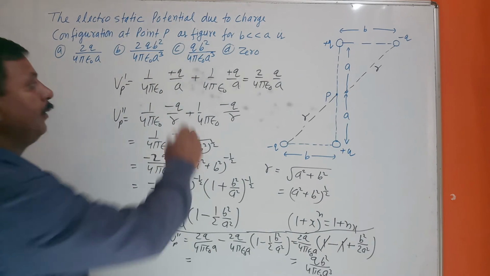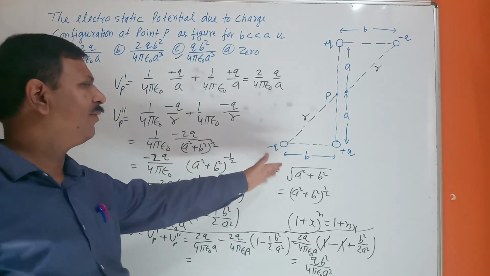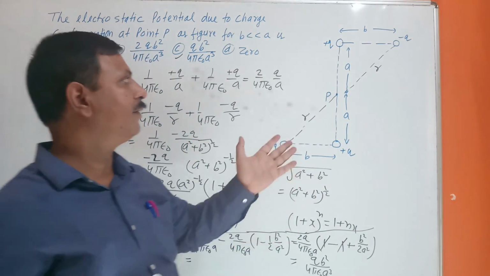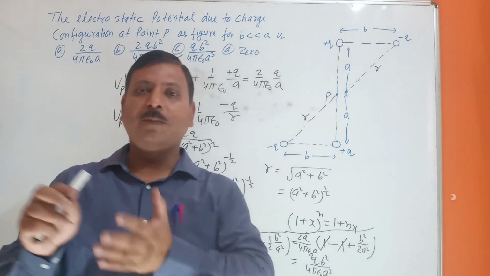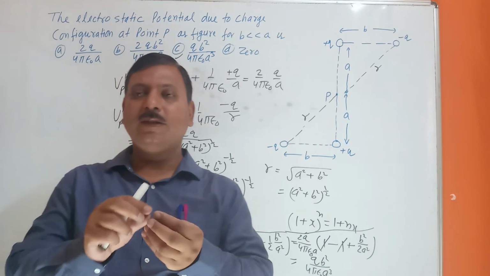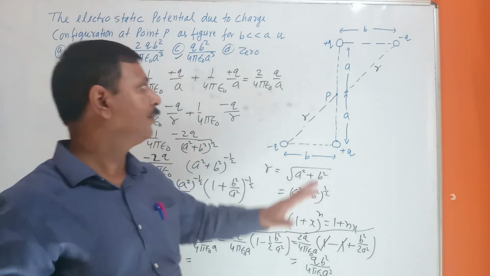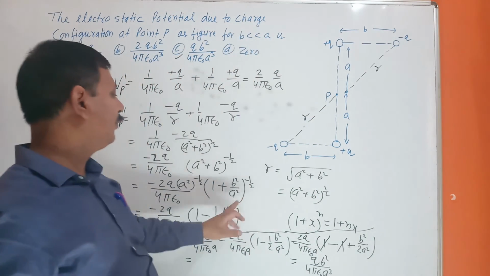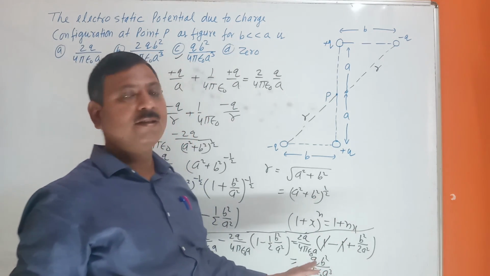So option C will be the correct option for this question. This is a very simple question. Only potential. You know the potential formula V is equal to 1 upon 4 pi epsilon naught Q upon R, at distance R from a charged particle Q. And apply b less than a, you can apply here the binomial theorem, (1 plus x) power n is equal to 1 plus nx.